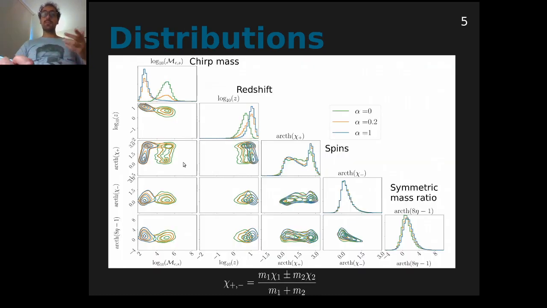So to give you an example, here I'm showing the distribution of parameters predicted by the model for different values of the mixing fraction. In green you have the pure heavy seed case, in blue the pure light seed case, and in orange a given value of the mixing fraction. As you can see, the chirp mass distributions look very different, and we expect that it should help us constrain the value of the mixing fraction. Also, maybe the redshift distribution.